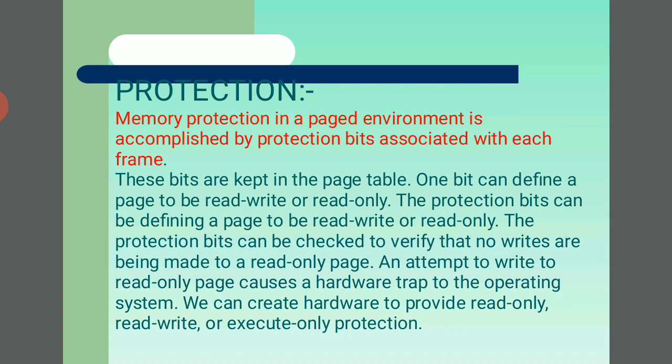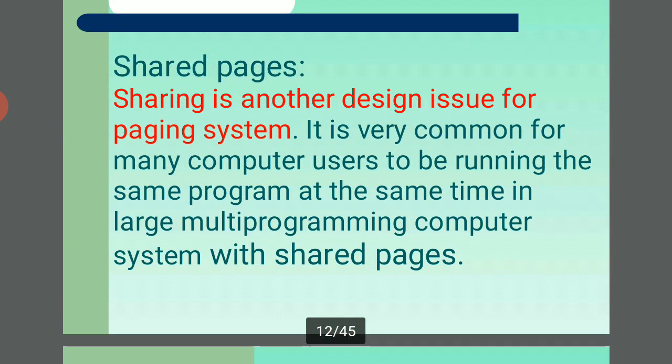So, shared pages. Next one is sharing, which is another design issue. For a paging system it is very common for many computer users to be running the same program at the same time on a large multi-programming computer with shared memory. This is shared pages. Information is shared through the physical paging system.